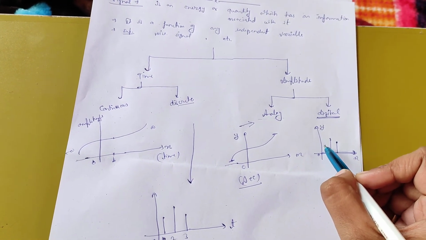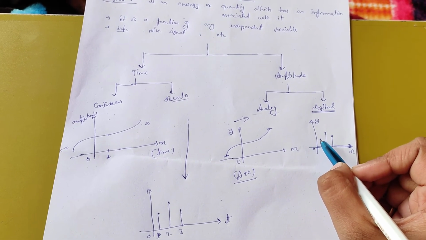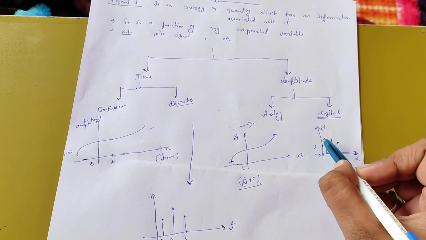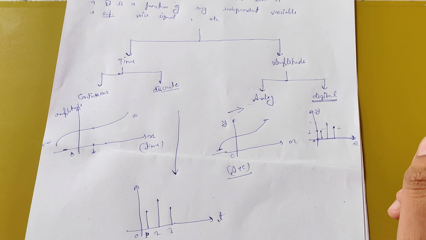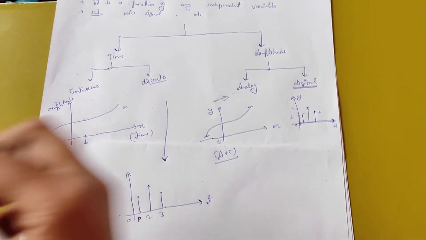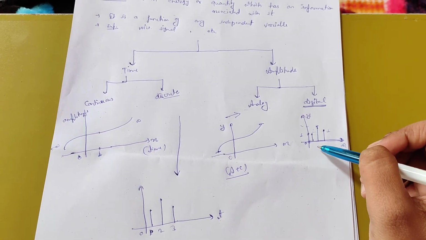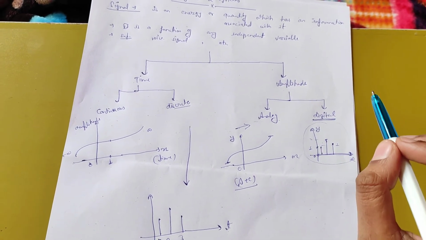Here we can see that on the y-axis the signal is not present for each and every value of amplitude. Suppose this is 1, this is 2, and this is again 1. Our signal is present at only the values 1 and 2, and for the rest of the amplitude values the signal is not present. So we can clearly say that the signal is digital.